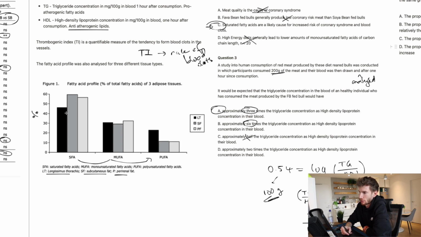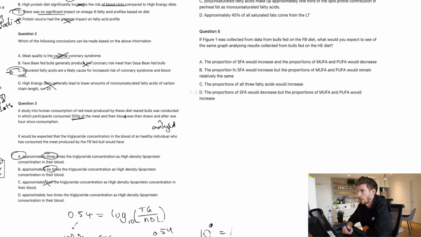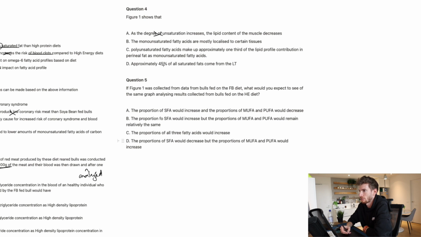So if you looked at, for example, the muscle group, which is the black bars, if you add up all of their values, they're going to add to 100% because it's percentage of all of the fatty acids, not percentage of the muscle tissue or of the tissue itself. So what that means is we can't ever actually know whether or not the fatty acid content, say in grams, is actually going up or down based on this. So therefore, that one is out from that figure.